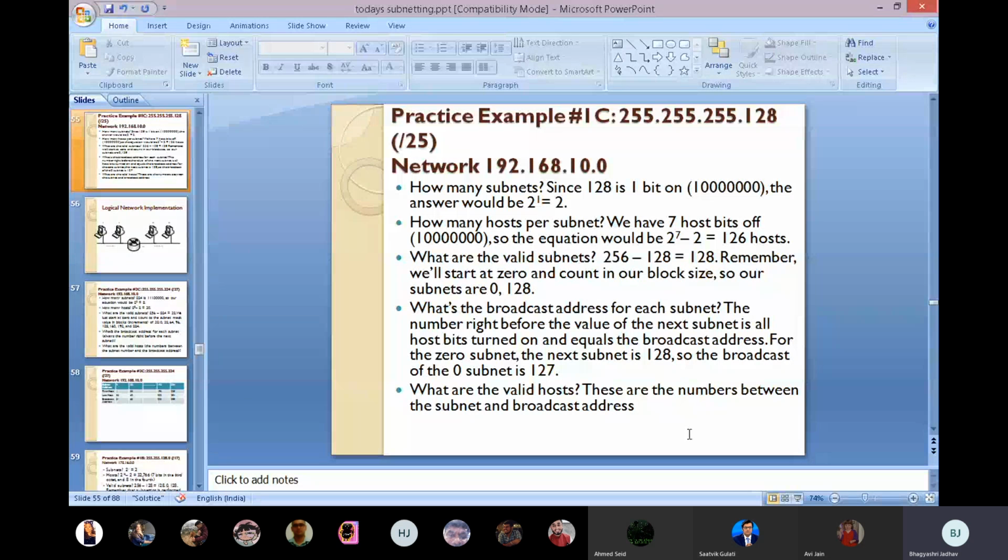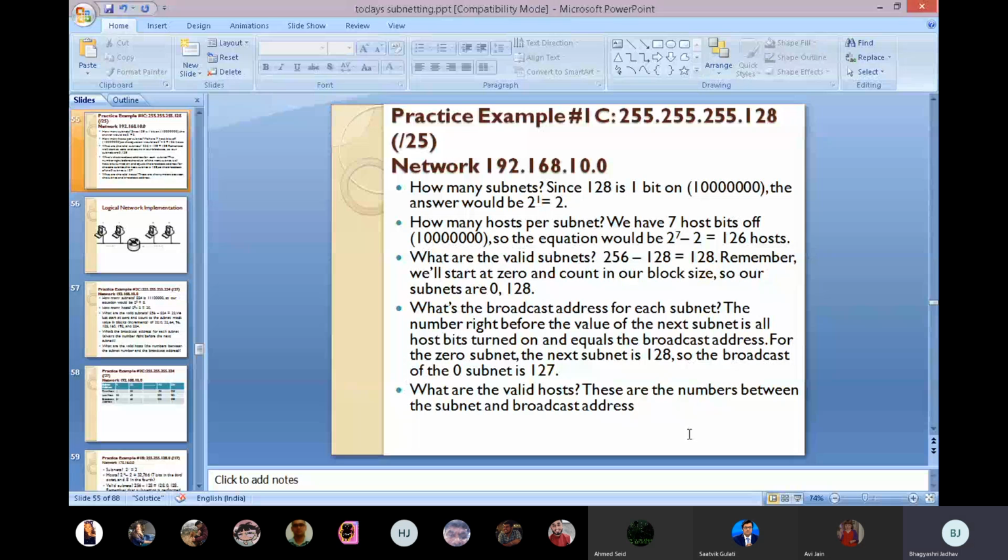Now how will we do this? Our formula is 2 raised to 7 minus 2. How many hosts in our subnet? That is 2 raised to 7 minus 2. This is the formula. Then 2 raised to 7 minus 2, the answer is 126 hosts in this network.